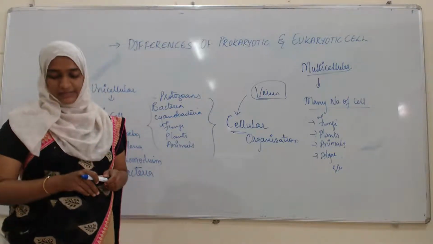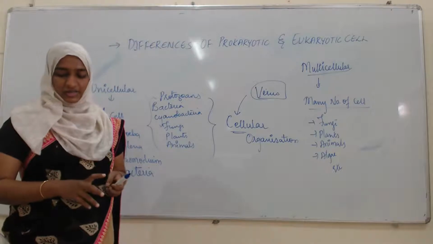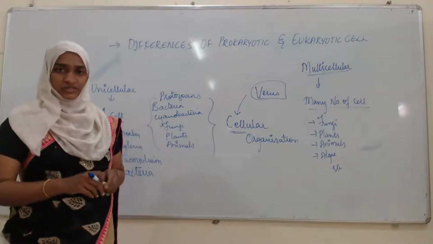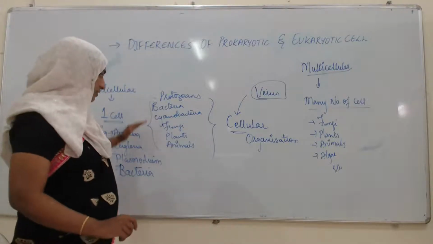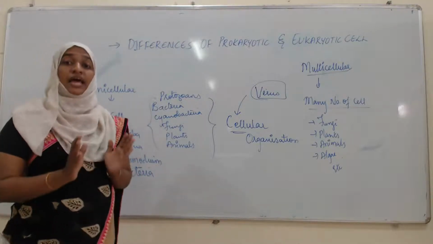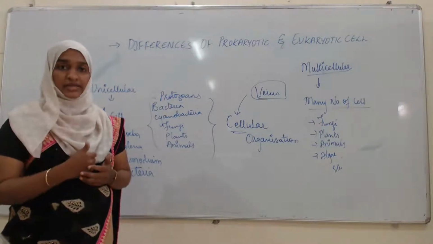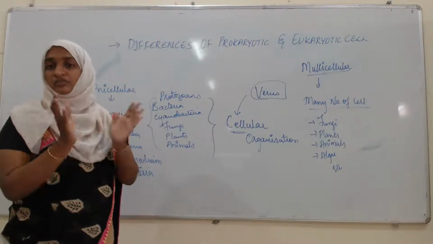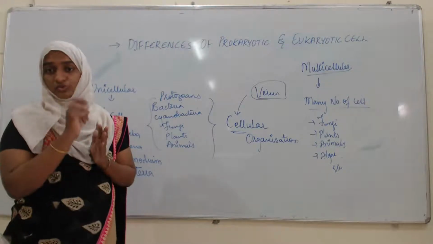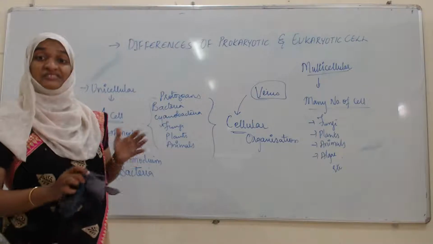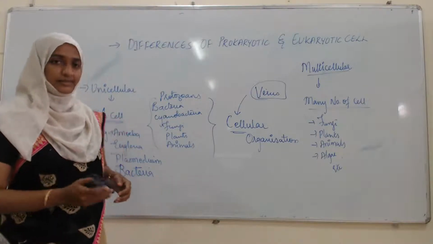Now next, all cellular organisms contain one type of cell from the following types of cells. See, all these living organisms will not have a similar type of cell. It will vary, but there are no varieties of cells. Only two types of cells are there. What are the two types of cells? On what basis have they been divided? Let's see here.